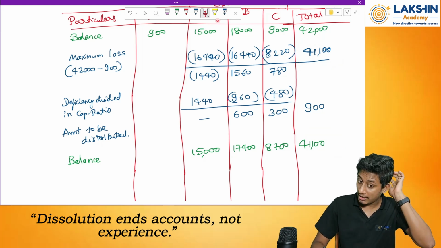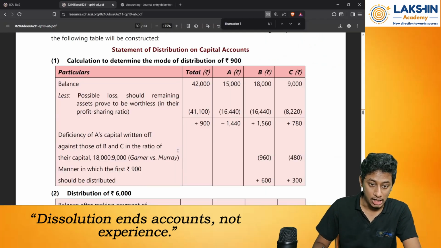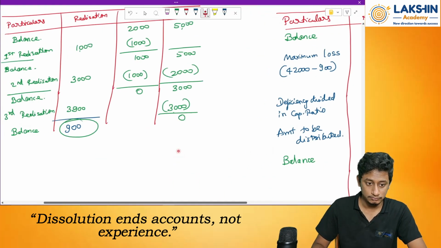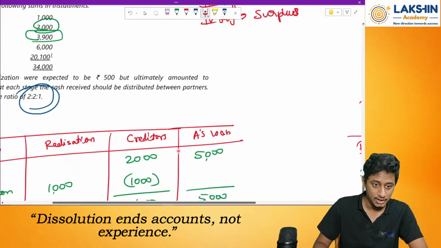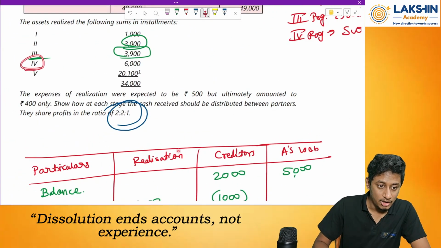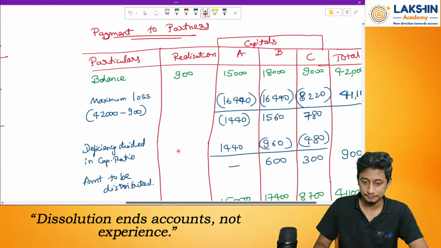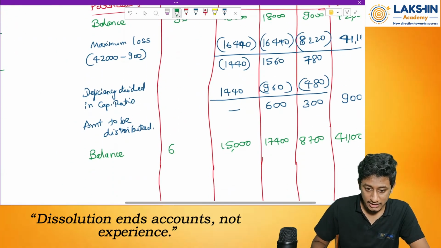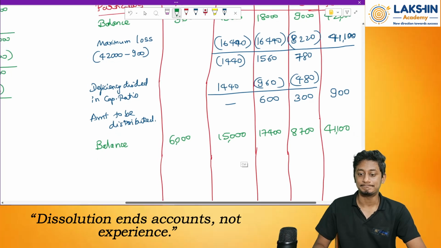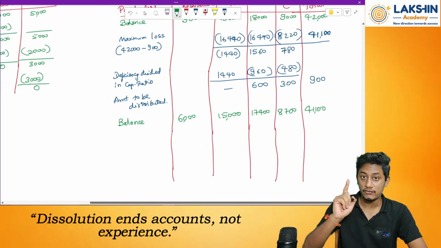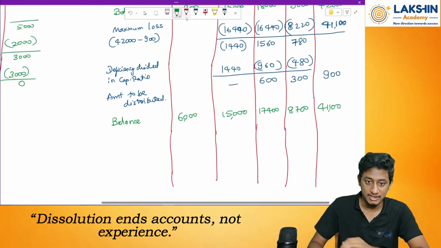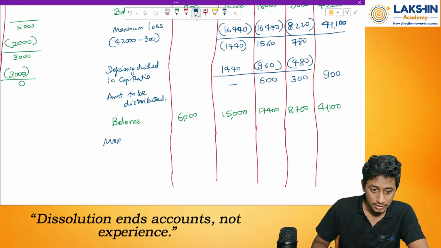Okay. Now again, next realization. After 3,900, on the fourth realization we have got 6,000 rupees. So go back. We have received 6,000 rupees now. Now again find out first of all the maximum loss.